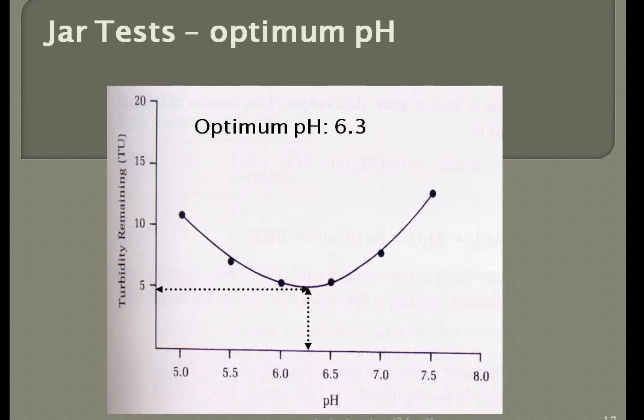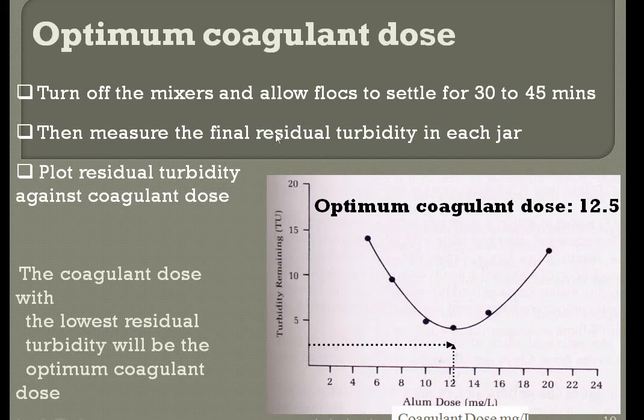Now this is the relationship between the pH and the turbidity present in the water, and we have added the coagulant dose to it, and we have gained such a relationship with each other. At what pH we have gained the relationship, and the optimum pH we have found out, at which dose we have come to the conclusion of the amount of dose required by the water. Now this is the optimum coagulant dose.